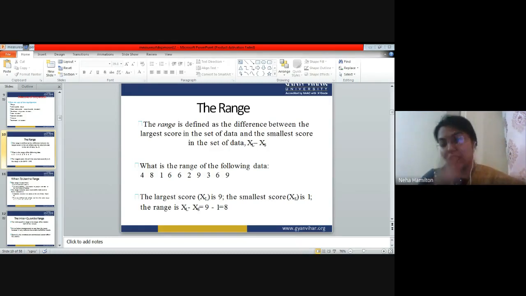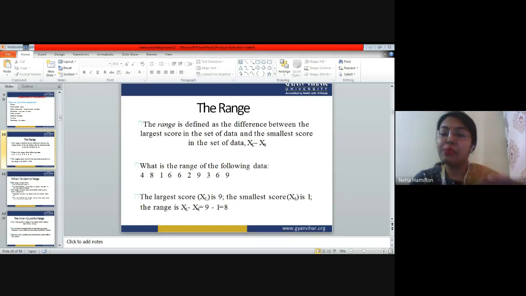So range is a single statistical technique that gives you how widespread your data is, right? It doesn't give you a complete understanding of measure of dispersion, but it just gives you a basic idea of how much your data has been spread. It has certain disadvantages also, because it gives a very limited view of the dispersion, right? For example, XL and XS, right?